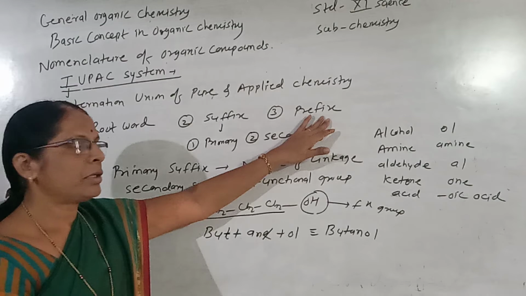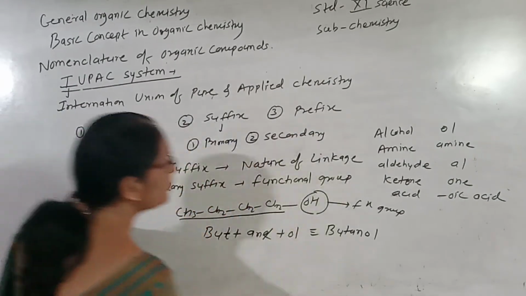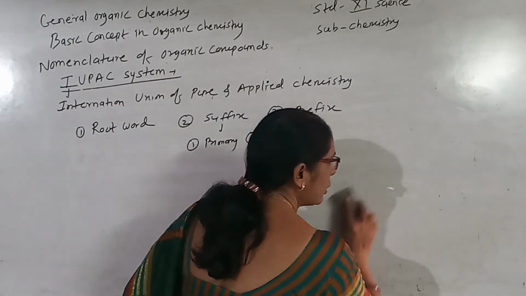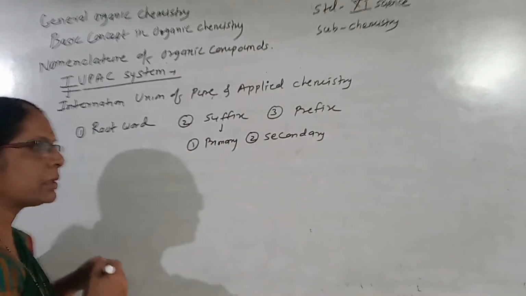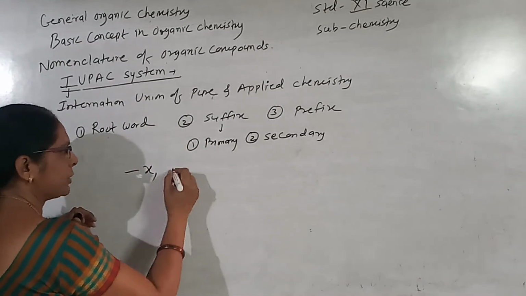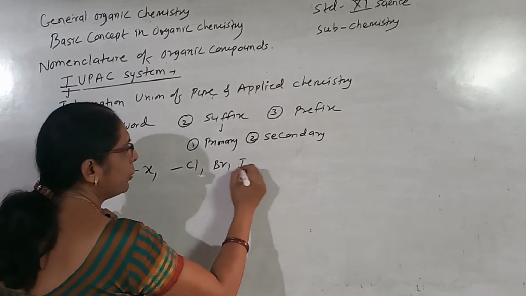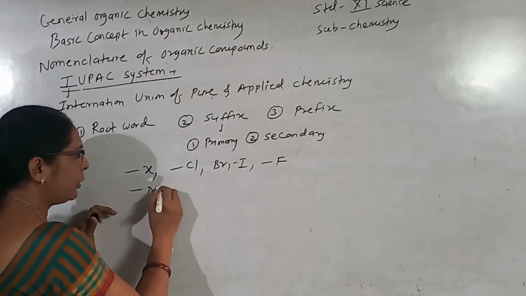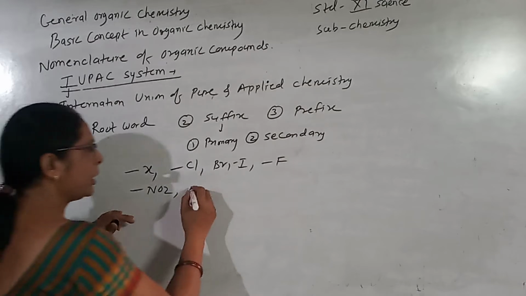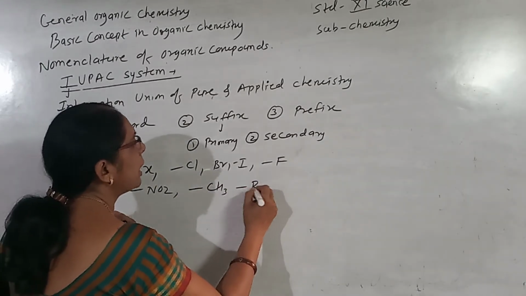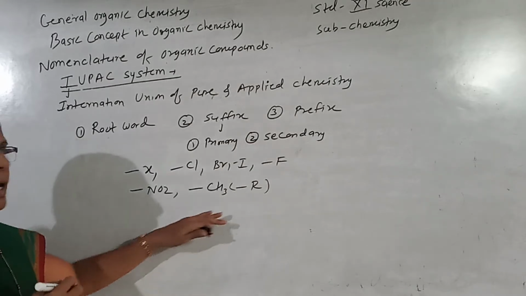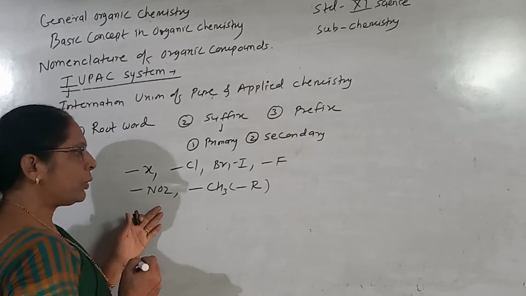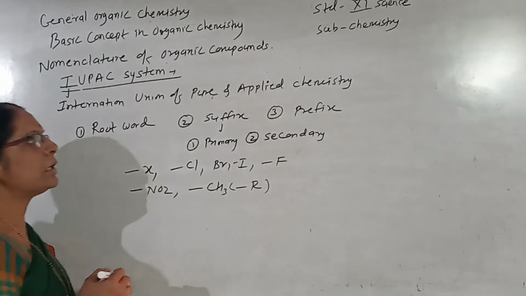The next is the prefix. It is observed that in organic compounds, some of the groups are not considered as a functional group, but they are considered as a prefix, such as the halogens: chlorine, bromine, iodine, fluorine. They are always considered as a prefix. Then the nitro group is considered the same way. Then the alkyl groups, CH3, methyl, ethyl, can also be considered as a prefix. So halo compounds, nitro, alkyls, they are always considered as a prefix.